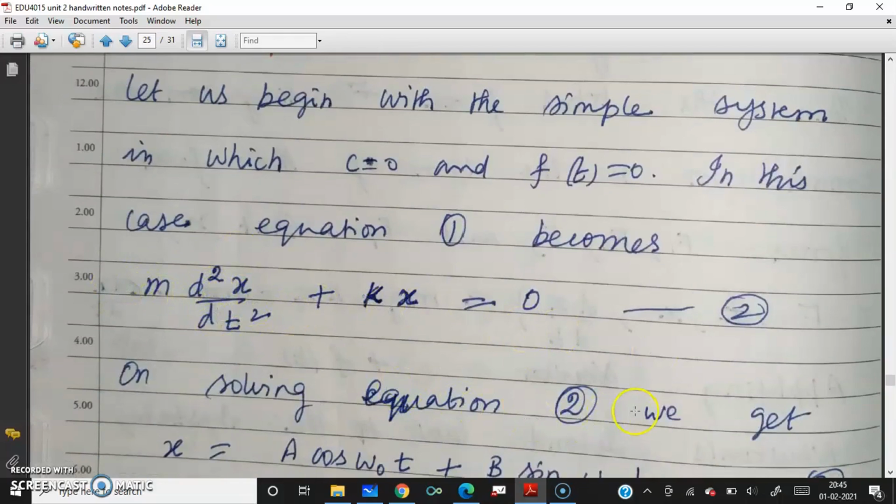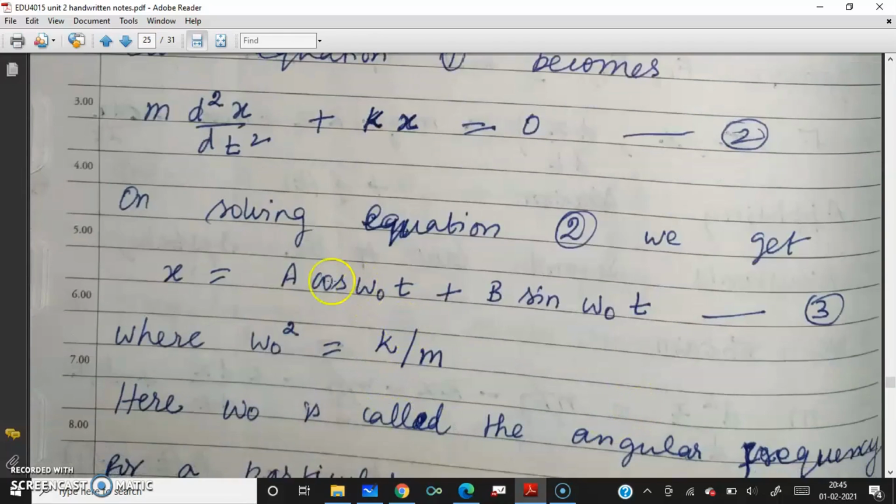On solving this equation 2, which is a normal differential equation, you get the complementary function, and there is no particular integral because the right side is 0. You will get roots of the form alpha plus or minus i beta, where alpha is 0 and beta is root of k by m.